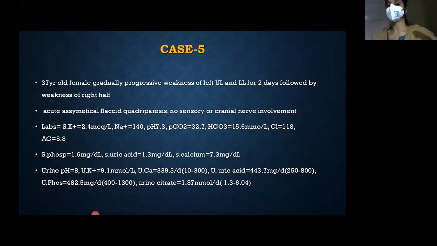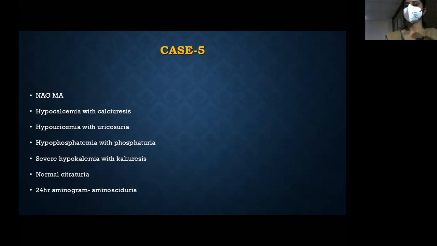And urine potassium was 9.1. In spite of hypokalemia, the urine potassium was 9.1. And urine calcium excretion was high. Uric acid excretion was high, phosphate was high, and citrate was normal in fact. So it was basically a normal anion gap metabolic acidosis with hypocalcemia, calciuria, hypouricemia, uricosuria, hypophosphatemia and phosphaturia, severe hypokalemia and kaliuresis, and normal citrate, and generalized aminoaciduria.